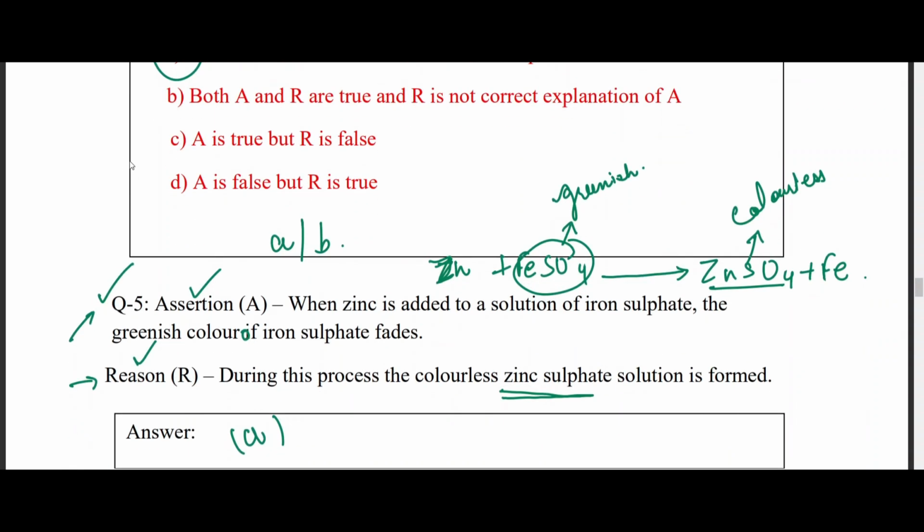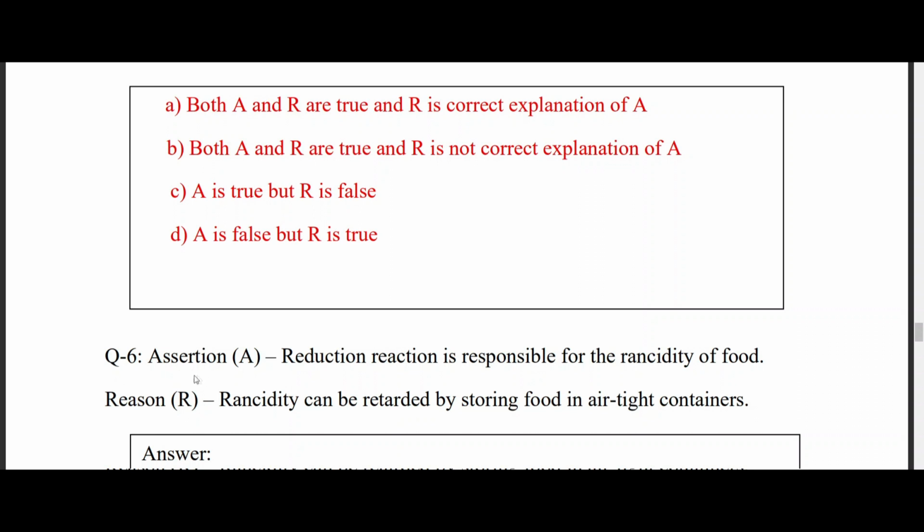Coming to next question. So assertion given here is, reduction reaction is responsible for rancidity of food. Something is wrong with this particular statement. And reason given to you is, rancidity can be retarded by storing food in airtight containers. Absolutely correct. Okay, first of all, we are going to look into this problem. Okay, this statement. So the reduction reaction is responsible for rancidity of food.